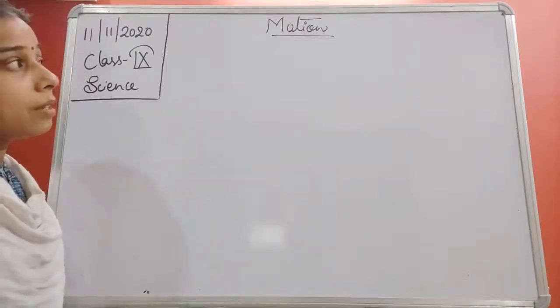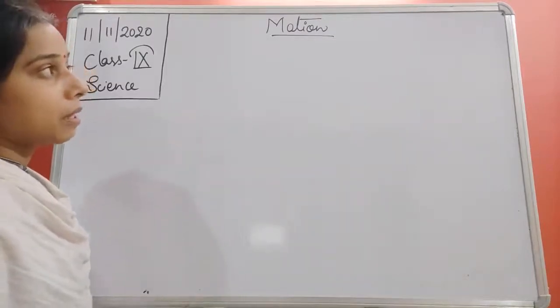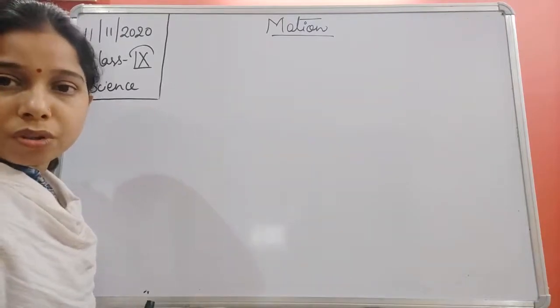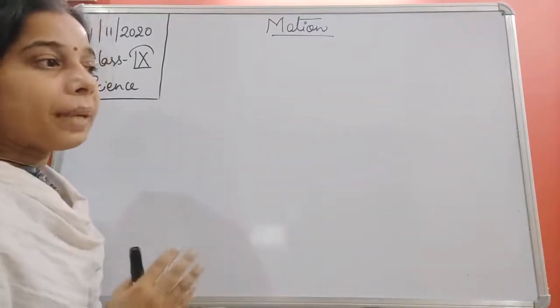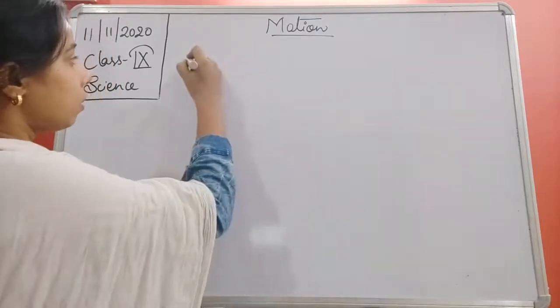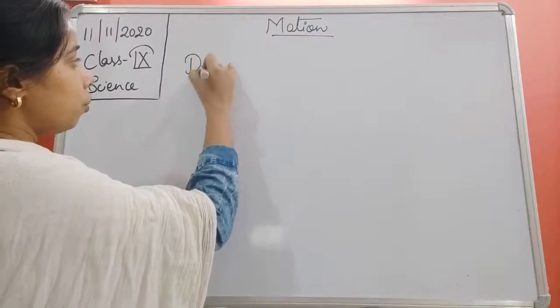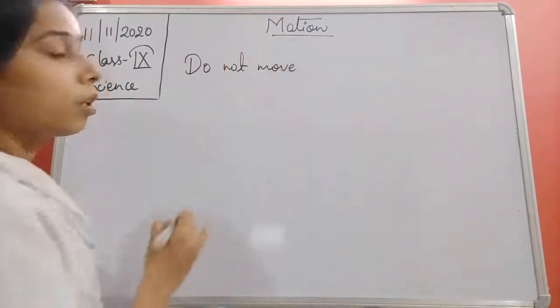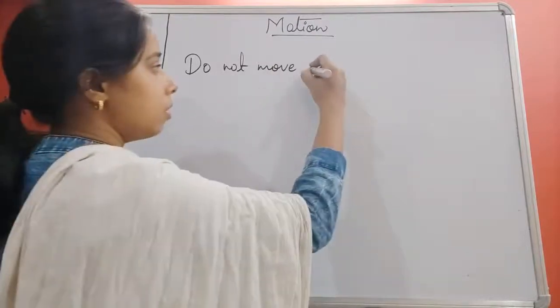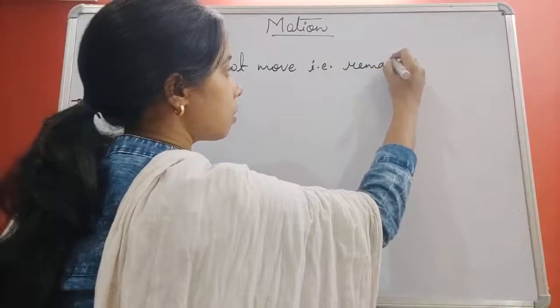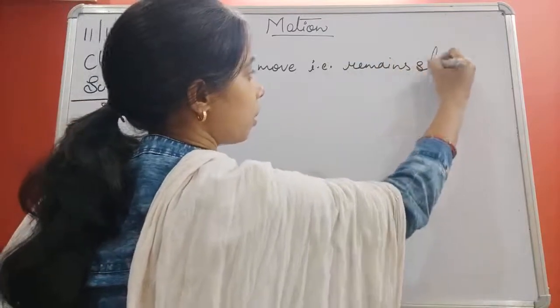So students, here the name is given, and that is motion. What do you understand by motion? Basically, there are two types of objects. One which do not move, it means remains stationary.